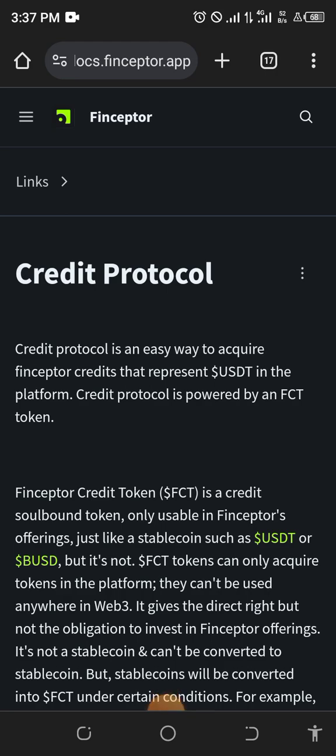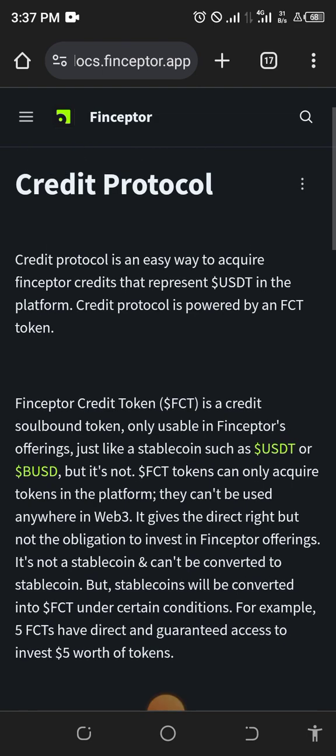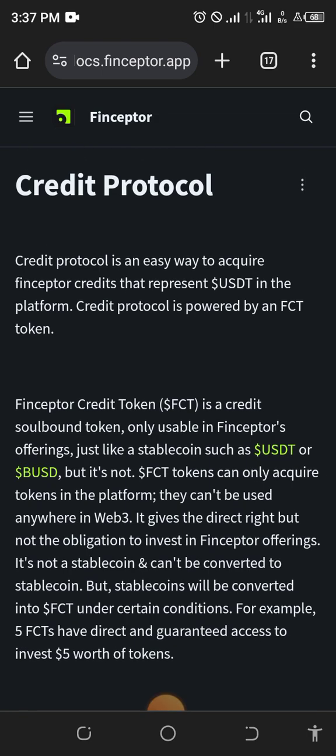At this moment, we're going to continue with our exploration of the Finceptor white paper, right? At this point, we're going to go through the Tower on Credit Protocol section of the Finceptor white paper. Okay, so now we have the credit protocol.